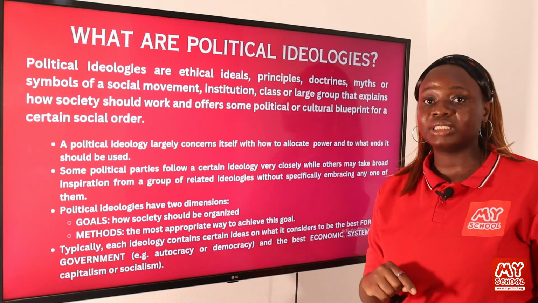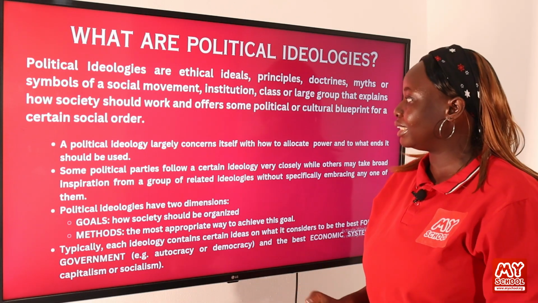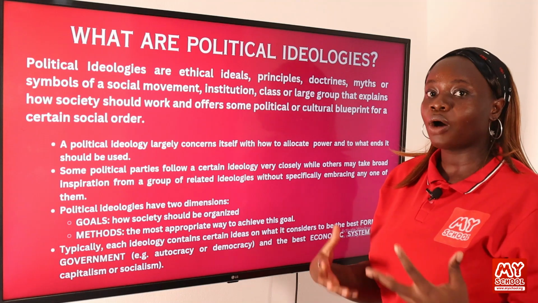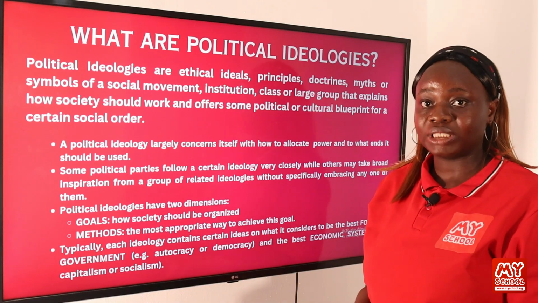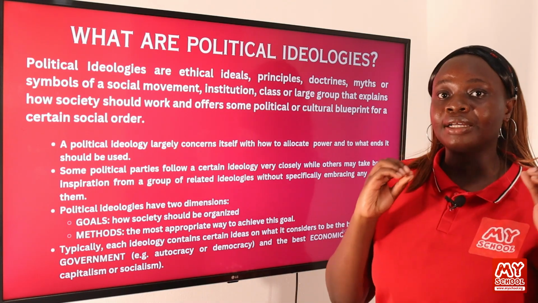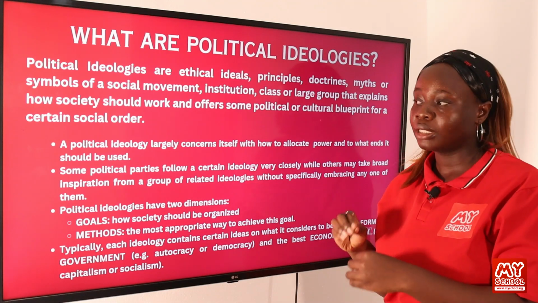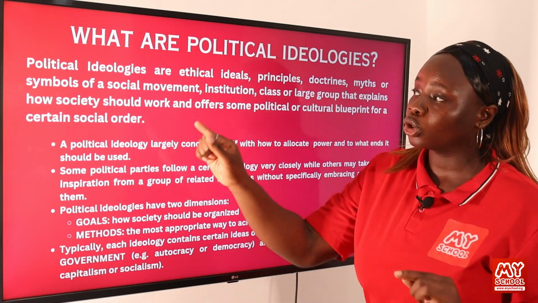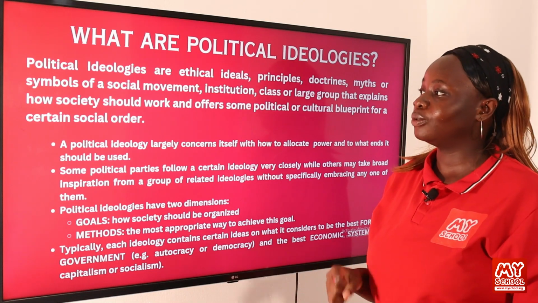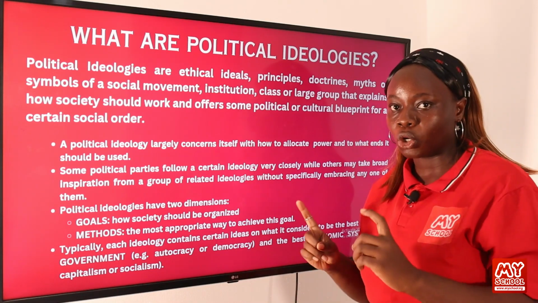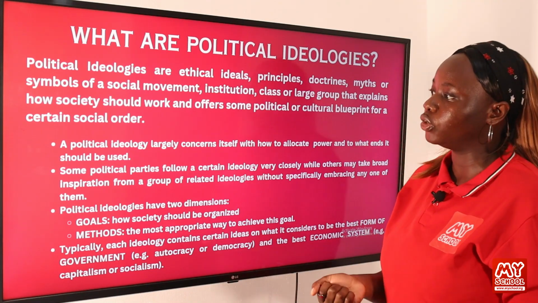So we are discussing politics, how the government should run the society, and we are discussing cultural aspects, how members of the society should behave within that society. So all of these are discussed under political ideologies. So it is important to note that the word should be part of your definition. So how a society should work is the definition of political ideology.